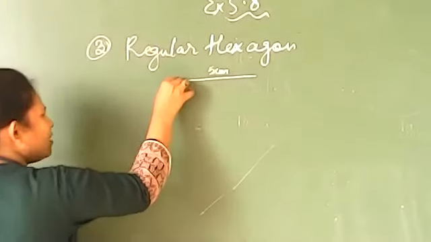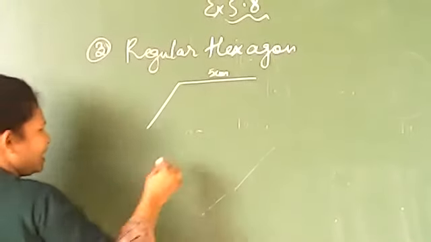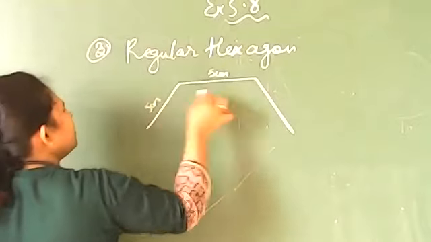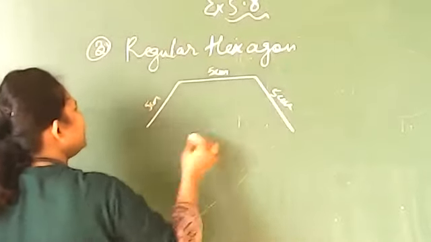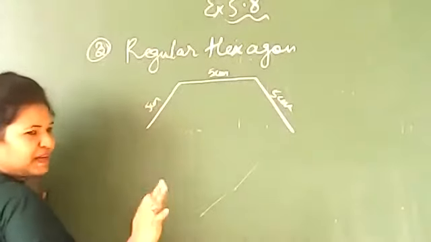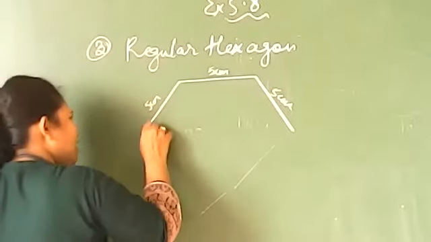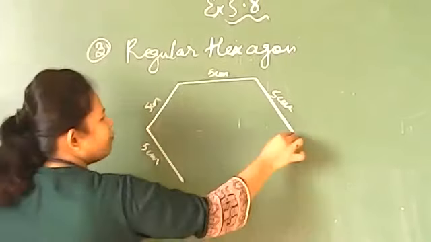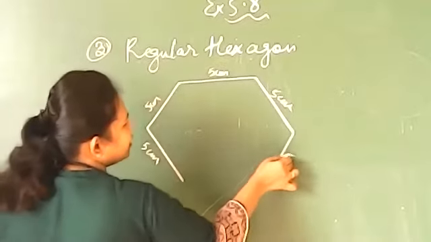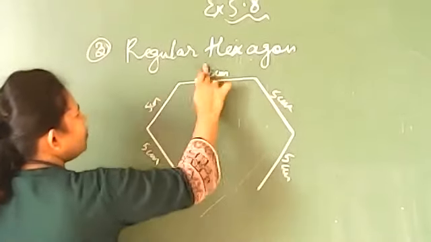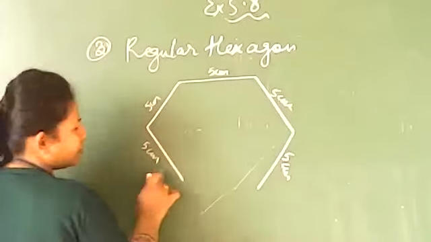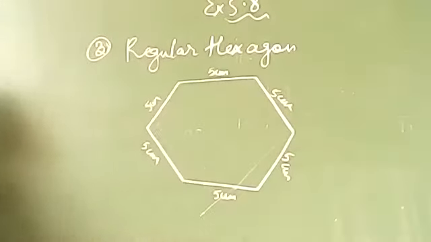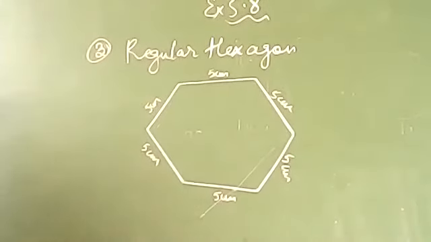So this is 5. Again, I am going to draw, this is 5. This is also 5. So this is 5 centimeter. This is also 5 centimeter. Now all are of 5. It means all are of same length. Now once again, 5 centimeter. Once again, 5 centimeter. 1, 2, 3, 4, 5. And now the last one again 5 centimeter. Please draw the figure of a regular hexagon.